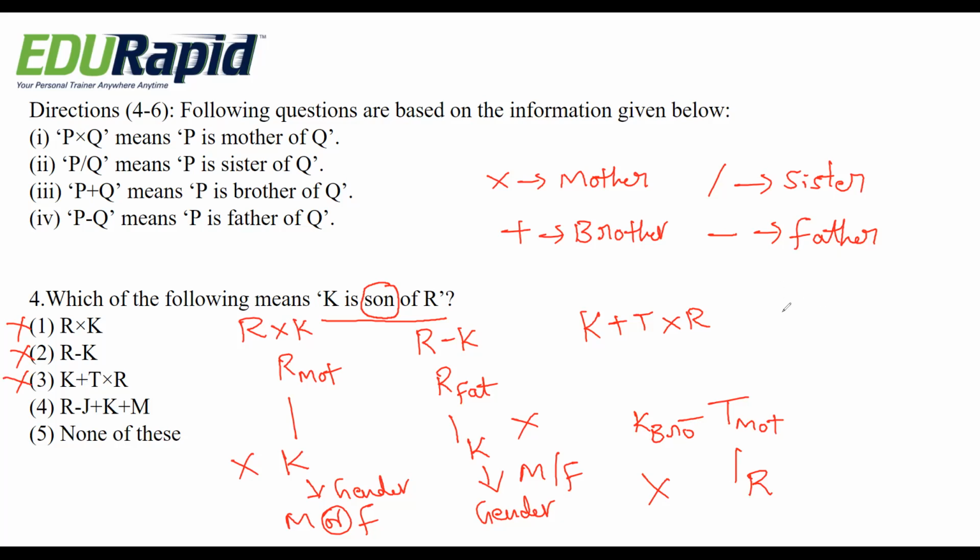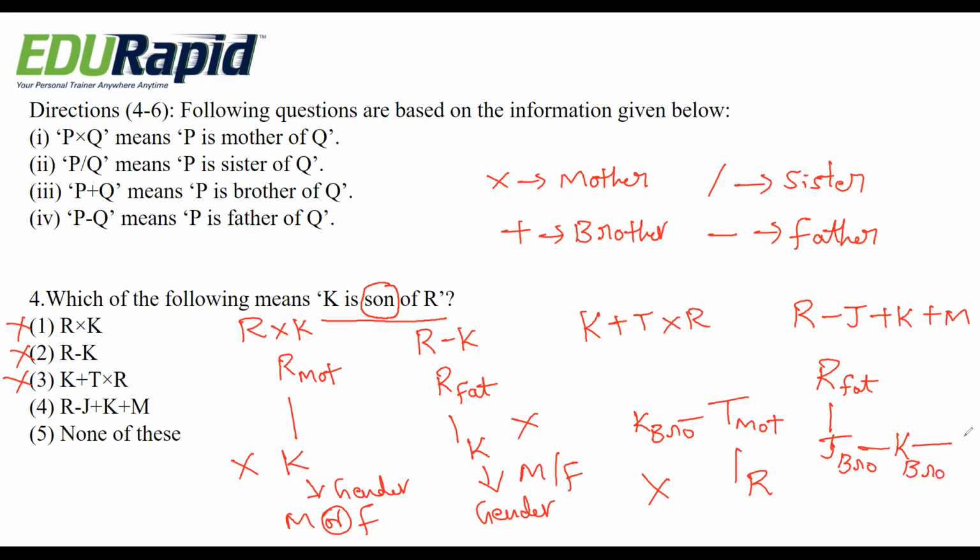Let me check the fourth option, R minus J plus K plus M. R minus J, minus means father. R is the father of J. J plus K, plus means brother. J is brother of K. And again K plus M, plus means brother.